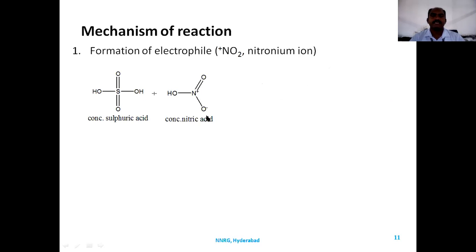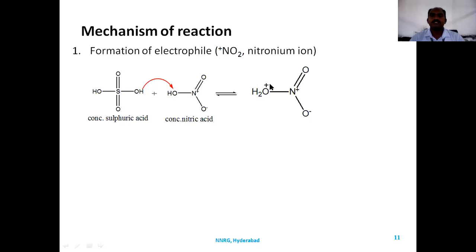It is formed when nitric acid reacts with sulfuric acid. Here we need to take sulfuric acid in excess, in the ratio of 2:1 with nitric acid. When more sulfuric acid is there, it acts as an acid and donates a proton, so that nitric acid abstracts the proton to form OH2 plus. H is donated to this OH to form OH2 plus, which is unstable.